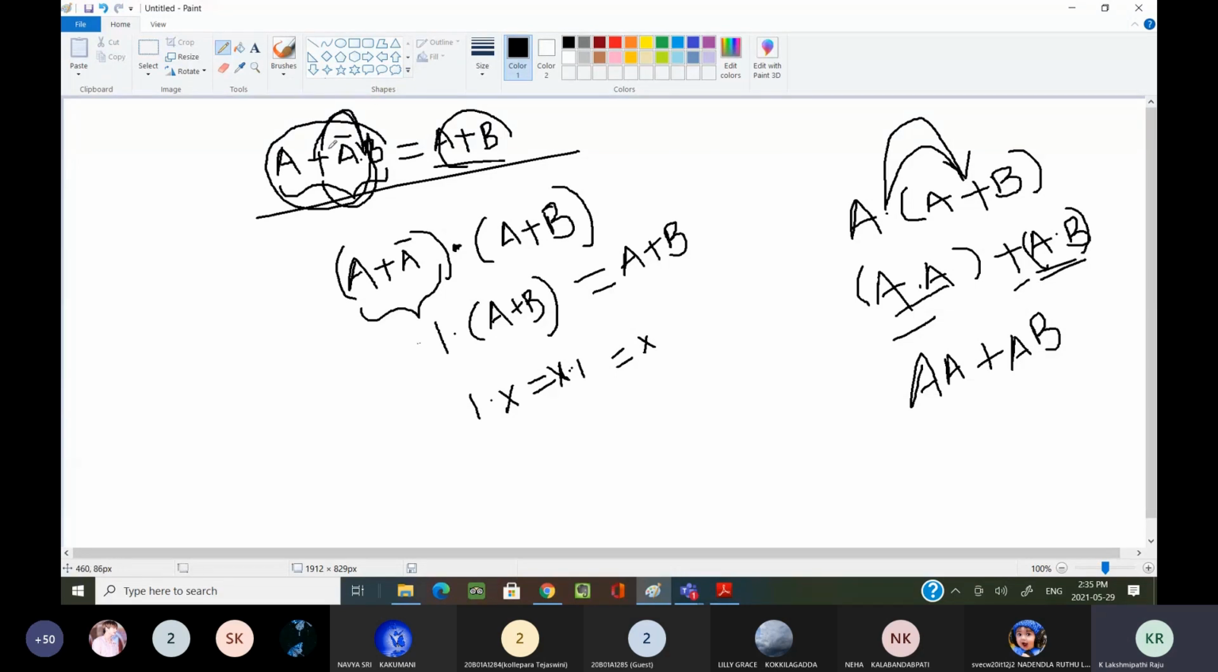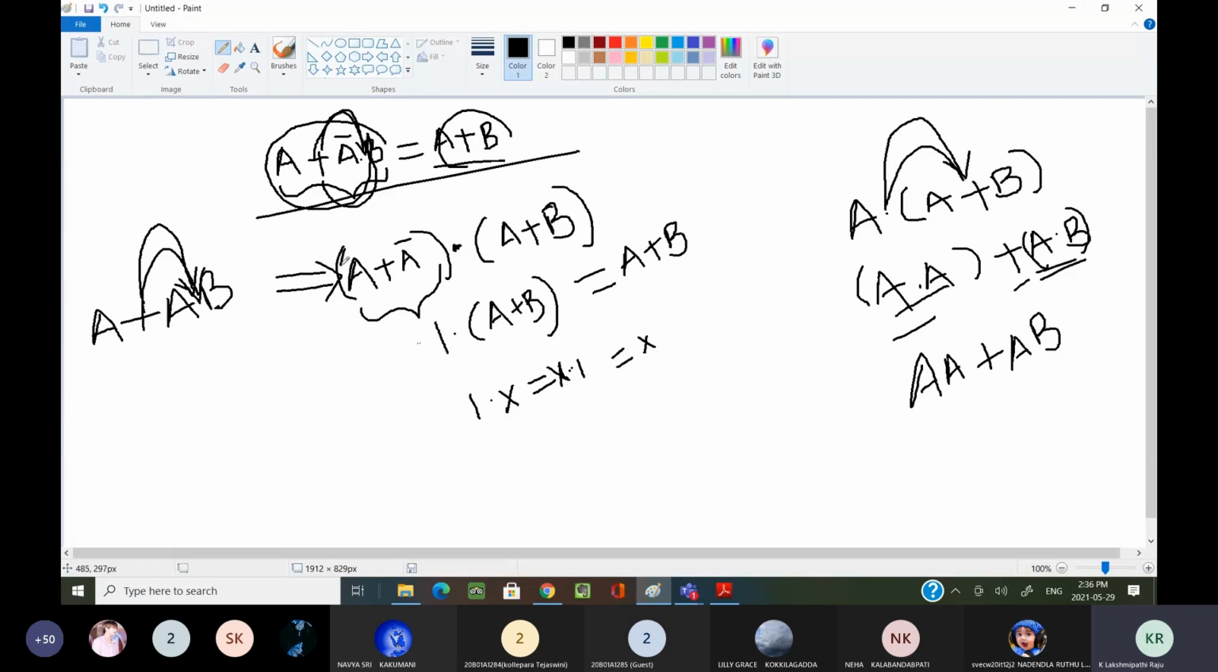But this is not there in our regular mathematics. This A plus AB, in our mathematics we are not writing in this manner. Okay, this is not same as this in our regular mathematics. In our basic mathematics, we are not saying plus is distributed over dot, but in our Boolean algebra we can write it as plus is distributed over dot.